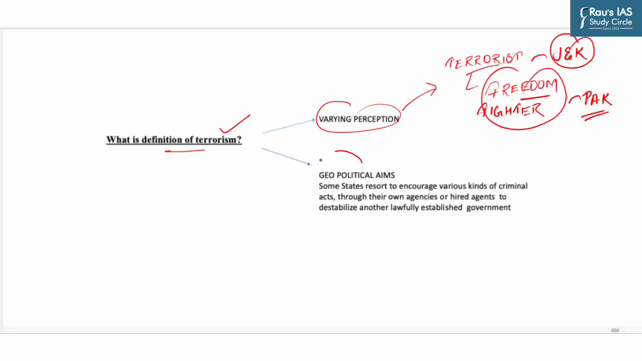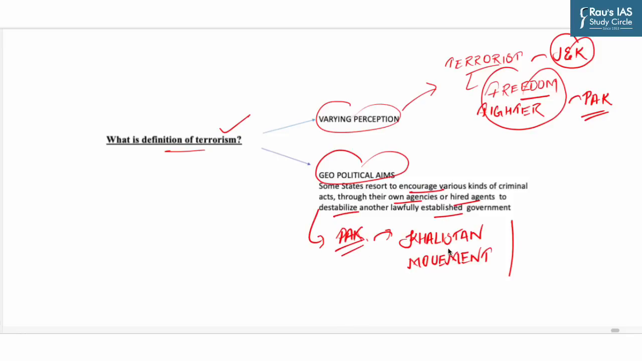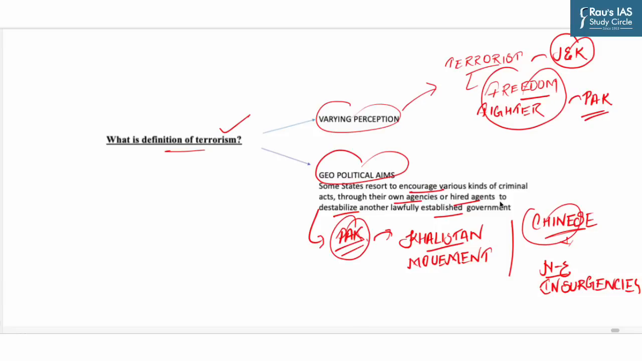The next reason is geopolitical aims. Now, some states resort to encouraging various kinds of criminal acts through their own agencies or hired agents to subvert or to otherwise destabilize another lawfully established government. The best example is Pakistan's backing to the Khalistan movement. Another example is Chinese involvement in Northeast insurgencies. So here, these two states resort to encouraging various kinds of criminal acts through their own agencies or hired agents to destabilize another lawfully established government, that is India.